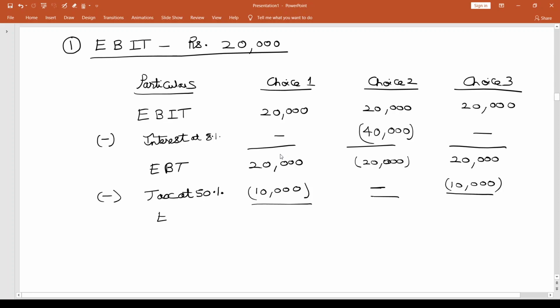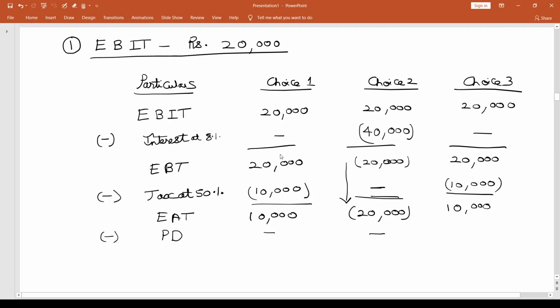So I have EAT, earnings after tax. For the first choice, it is going to be 20,000. Second choice, negative 20,000. EBT is carried forward as EAT also, as there is no tax. And then here again, I'm sorry, I made a mistake here. It's not 20,000, it is 10,000. And here also 10,000. From this, I'm going to subtract preference dividend, let me abbreviate it as PD. I don't have preference dividend in choice 1 or in choice 2. I will have preference dividend only in choice 3, where I have preference shares.